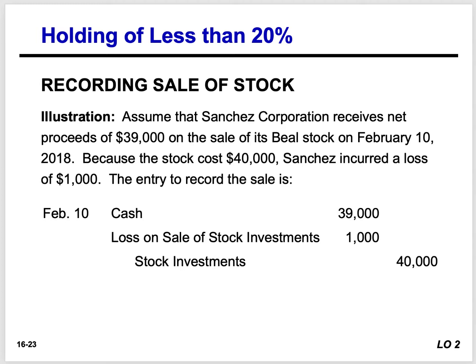Since we have a loss, we need to first debit cash, because we're receiving cash of $39,000. We need to credit stock investment, $40,000. And then we can see, well, wait a minute, debits and credits don't equal. I got less cash than the value of my stock investment, so I have a loss. $1,000 has to be debited to loss on sale of stock.